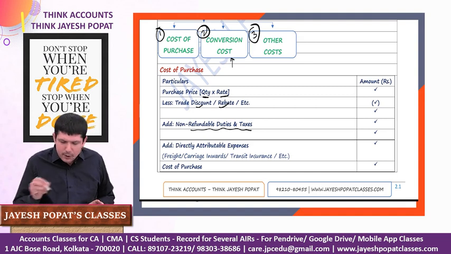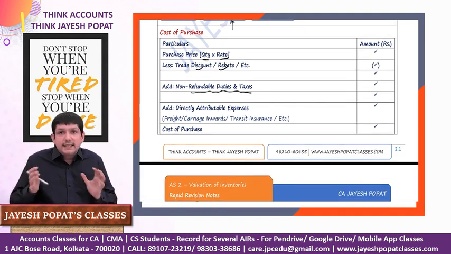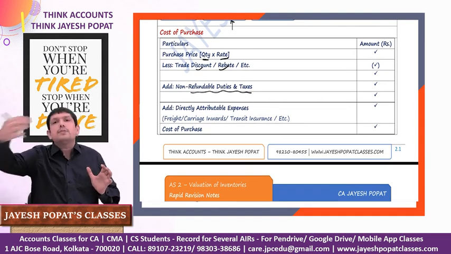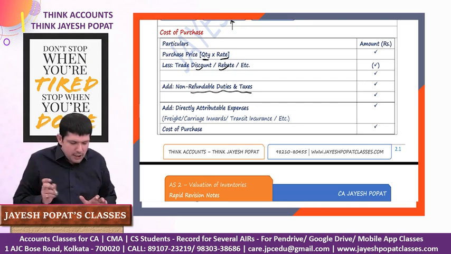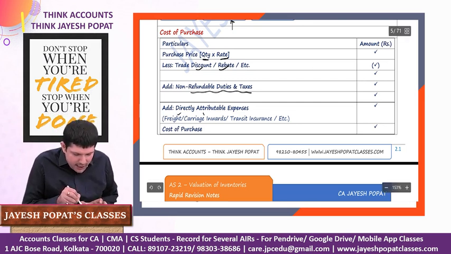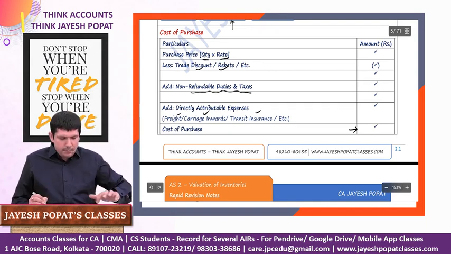Add directly attributable expenses. These directly attributable expenses are those expenses which are necessary to bring the goods from the supplier's premises to our premises. These are to be included in the purchase cost. So these are basically freight, carriage inward, transit insurance, etc. And we get our cost of purchase.